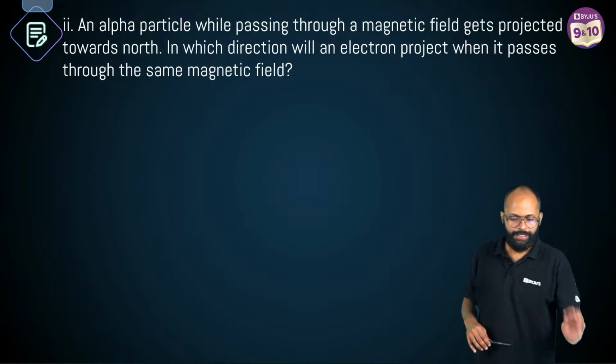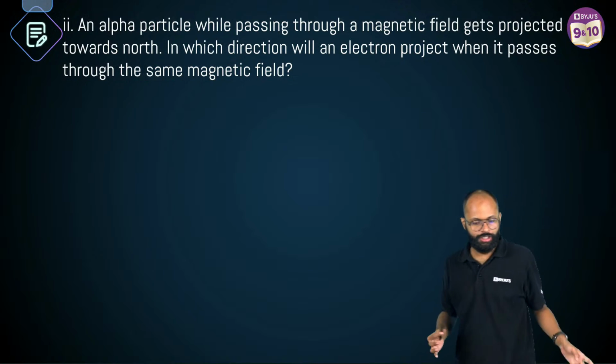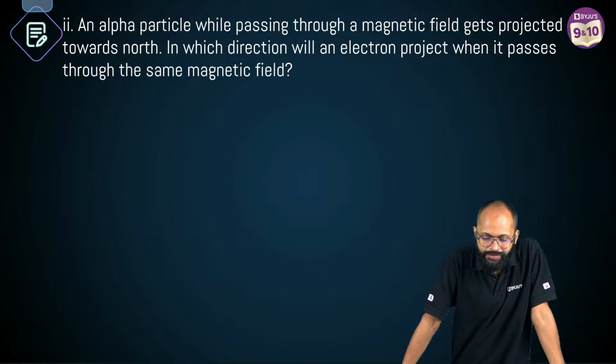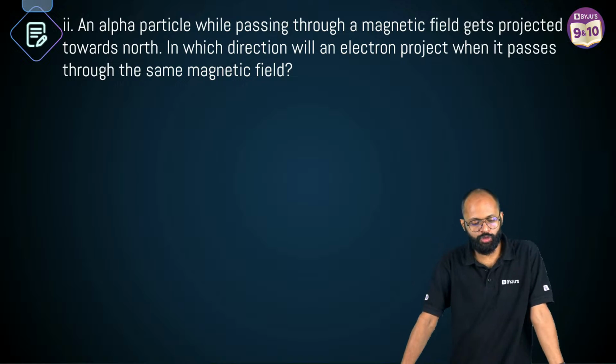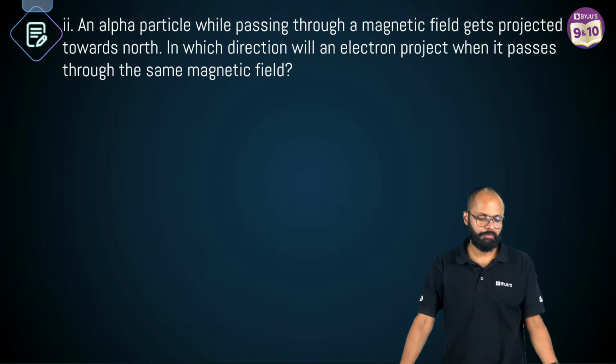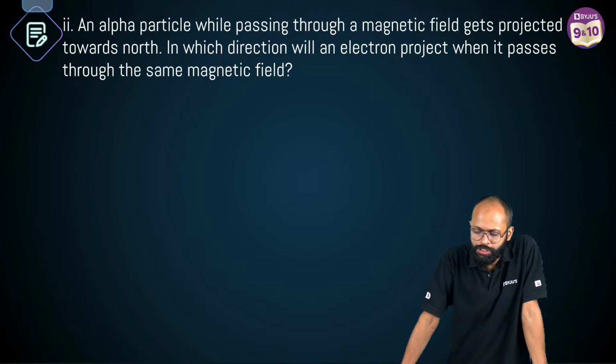Okay, nice. Second question, important question. An alpha particle while passing through a magnetic field gets projected towards north. In which direction will electron project when it passes through the same magnetic field?